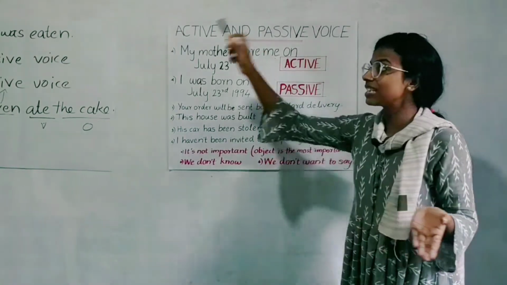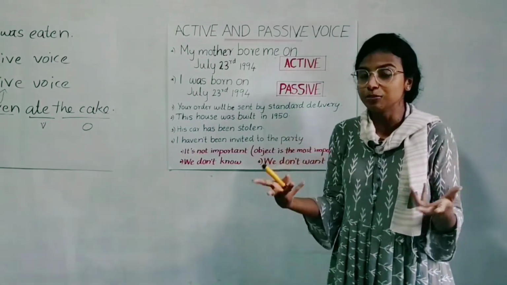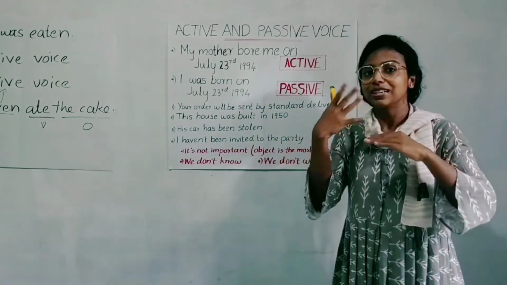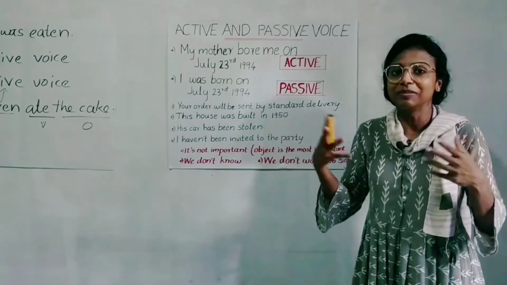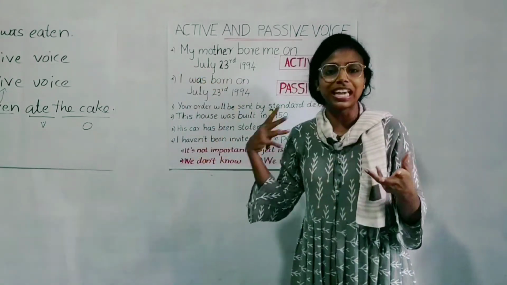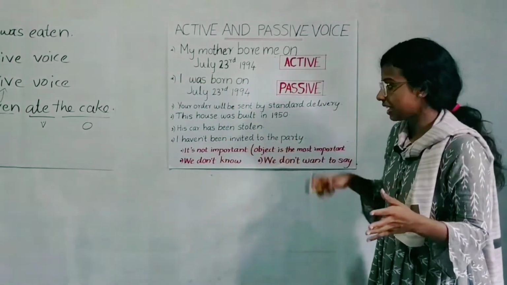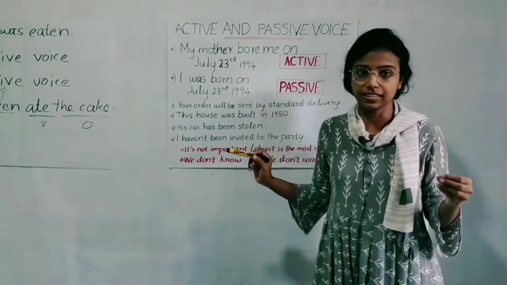Or in the first case, the cake was eaten. My mom doesn't want to mention the name of the person who did the eating. She doesn't want to get them into trouble. So she just said the cake was eaten. In that case also, we use the passive voice.